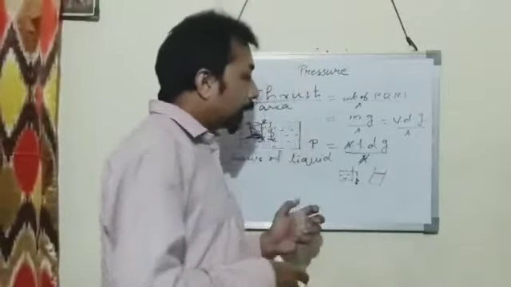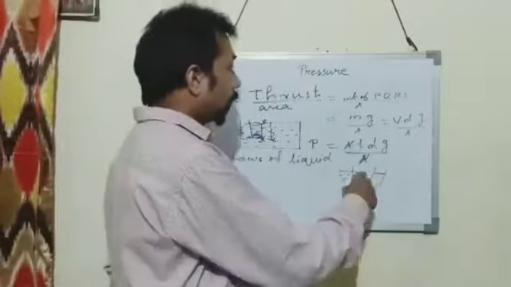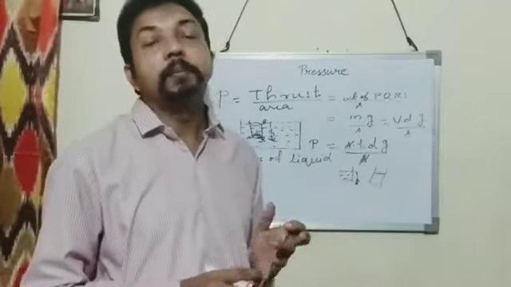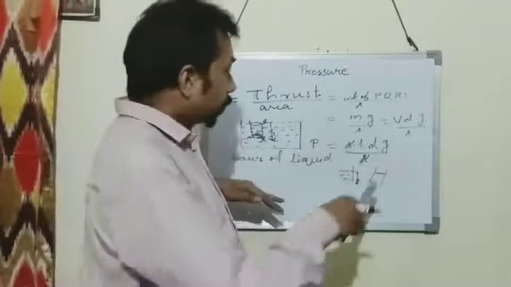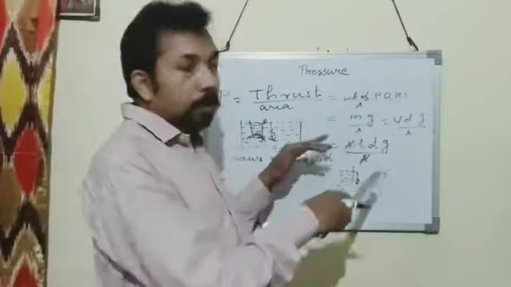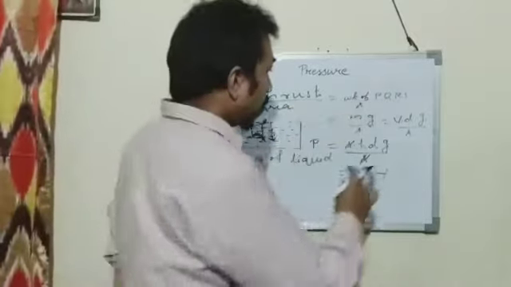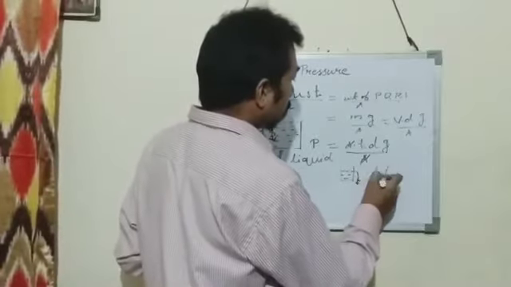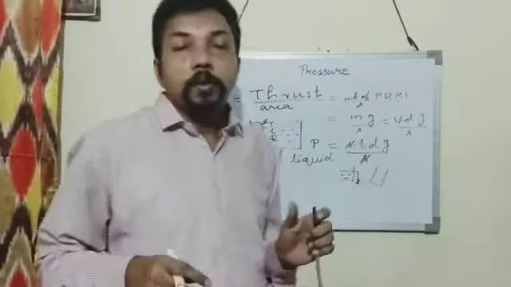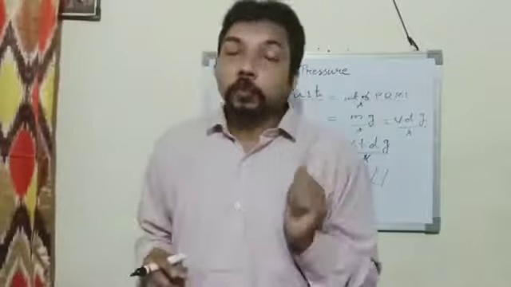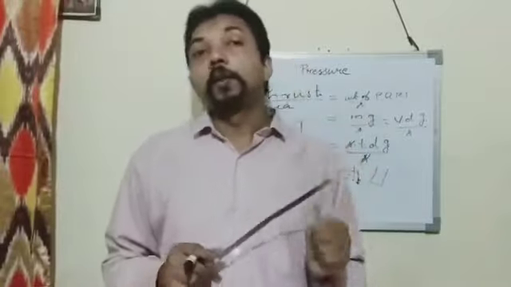So the vertical height will remain the same. If you see the top of the vessel, the water will remain straight. Water won't remain like this. So a liquid seeks its own level. These are the laws of liquid pressure.